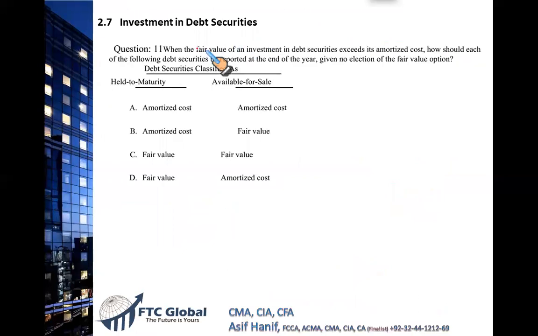Next, when the fair value of an investment in debt securities exceeds its amortized cost, this is important. The fair value in debt securities exceeds its amortized cost. How should each of the following debt securities be reported at the end of the year, given no election of the fair value option? If no fair value option is elected, then how are you going to treat it?